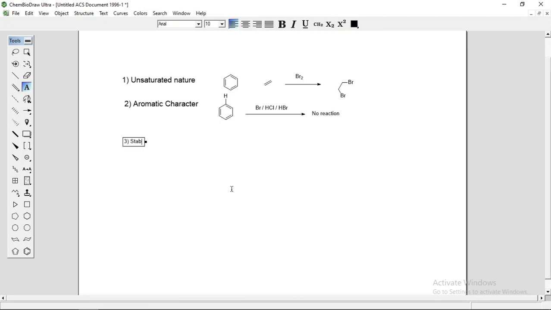The next one is stability of ring during oxidation. Stability of ring during reagent.